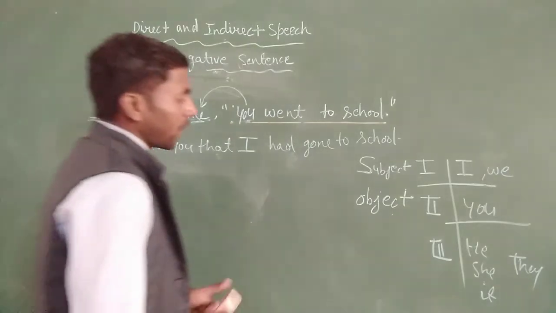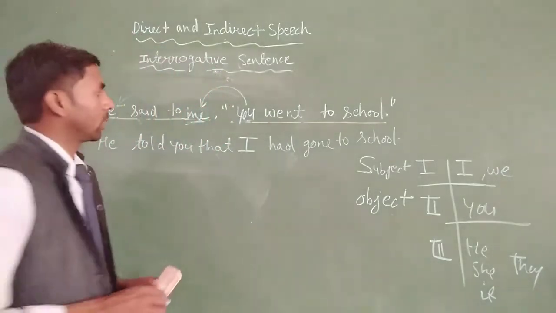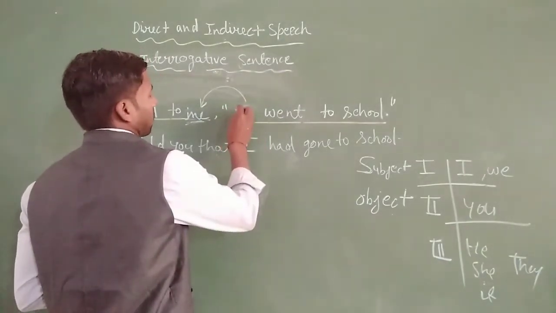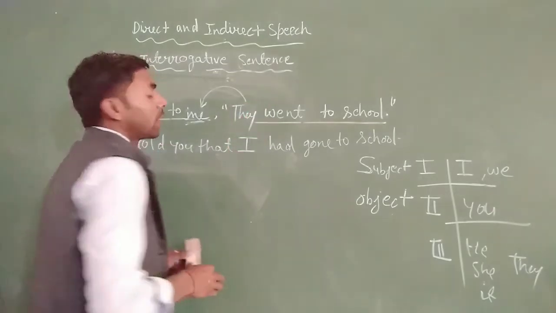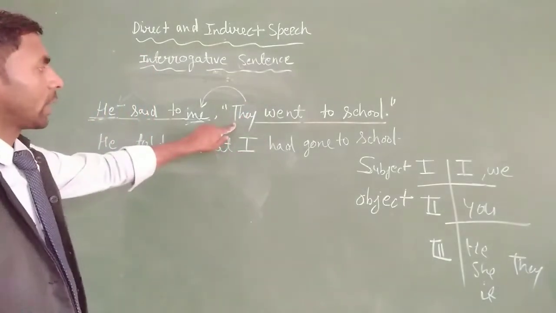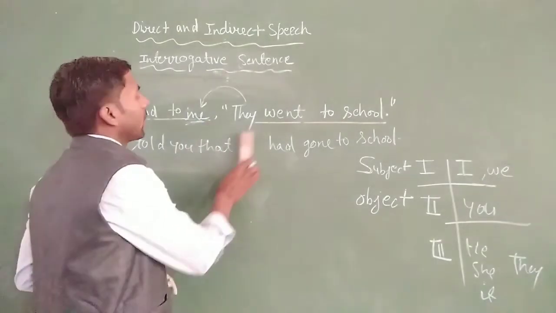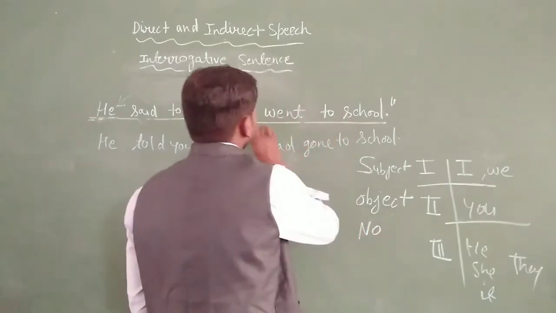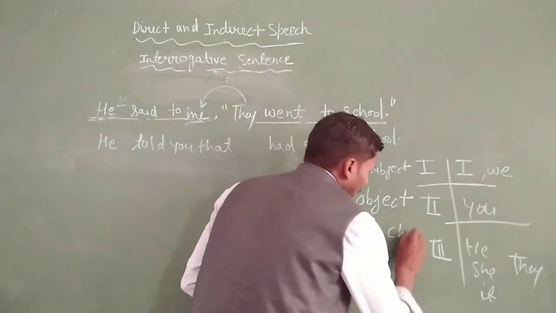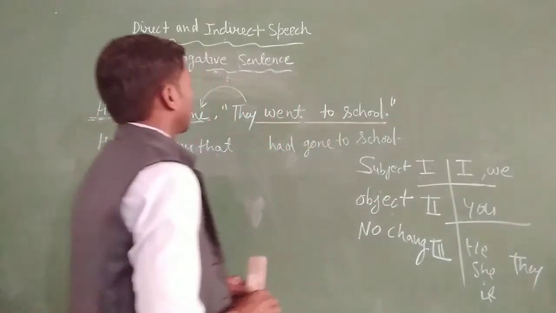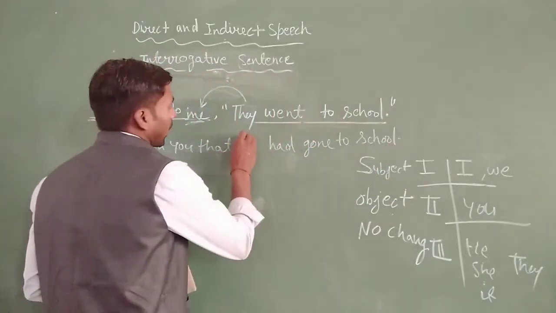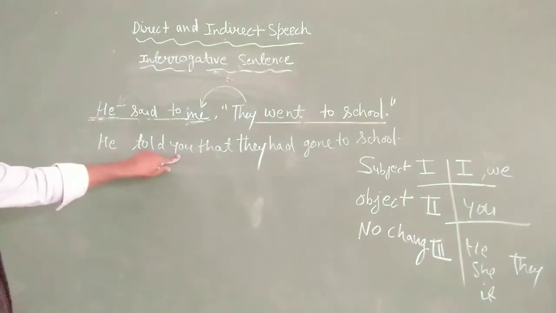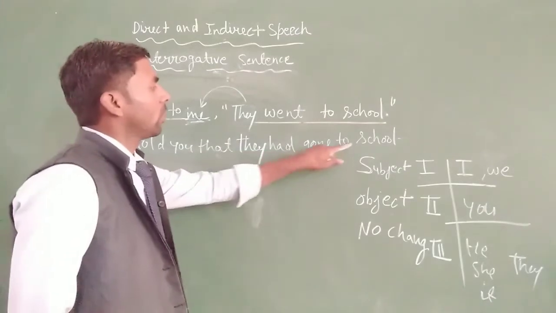Okay, now let us see how to change the third person. If here is the third person like he or they or anything, we can put down they. Here the word they is the subject, then we cannot change it. We cannot change the subject of the reporting word, so no change. So we put down here they. He told you that they had gone to school.